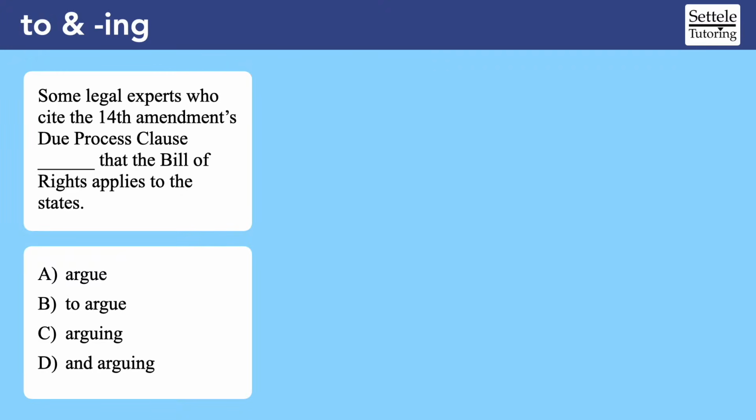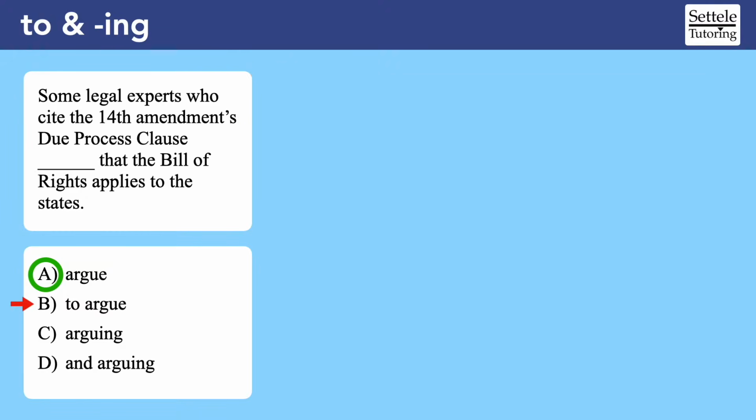Let's read the sentence with the correct answer, choice A, and see how it sounds. Some legal experts who cite the 14th Amendment's Due Process Clause argue that the Bill of Rights applies to the states. To me, this just sounds right. The sentence sounds complete. Let's compare it to choice B with the to form of the verb, and try to listen very carefully to how my voice sounds at the end of the sentence. Some legal experts who cite the 14th Amendment's Due Process Clause to argue that the Bill of Rights applies to the states. Did you hear it? I can hear that my voice goes up at the end, as if I'm expecting more words at the end of the sentence. Choice B makes it sound like the sentence stops too soon.